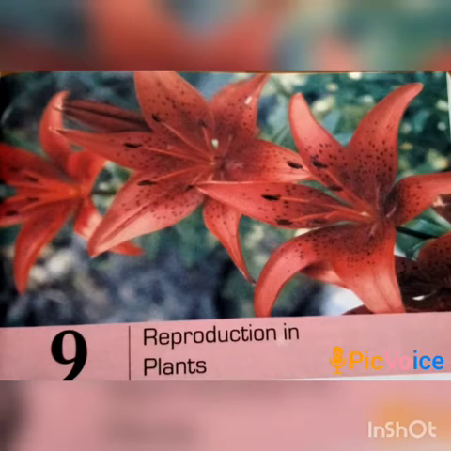This ability to reproduce is a common characteristic of all living organisms. The process by which living organisms can produce more of their own kind is known as reproduction, and today I am going to start the chapter Reproduction in Plants.